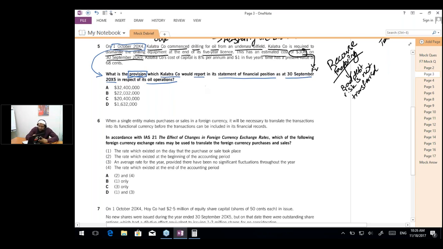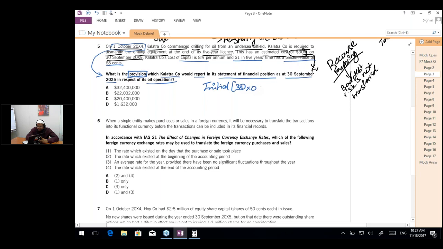The initial estimate of the provision is going to be $30 million discounted at Caletra company's cost of capital of 8%. The question already gives the value that $1 in 5 years' time has a present value of 0.68.